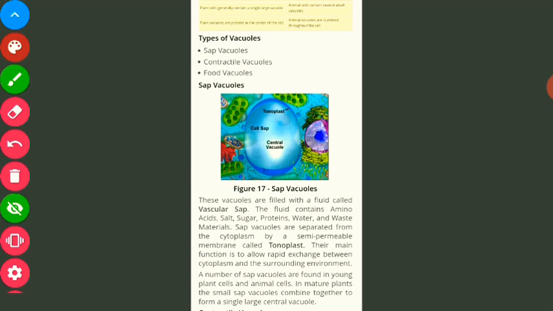These sap vacuoles help to form a single large vacuole in case of plant cells, and whatever functions we have discussed in the above points. So this much you need to remember. These details are not required.